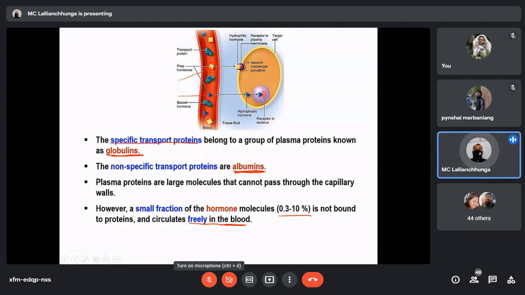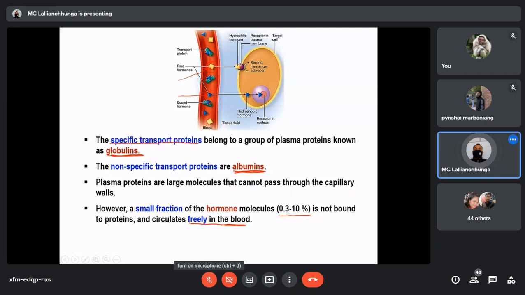So this hormone which is attached to the carrier protein should get detached when it is going to escape out of the capillaries and influence the target organ. This complex of hormone and carrier protein cannot come out of the capillaries. Only the free form should come out.